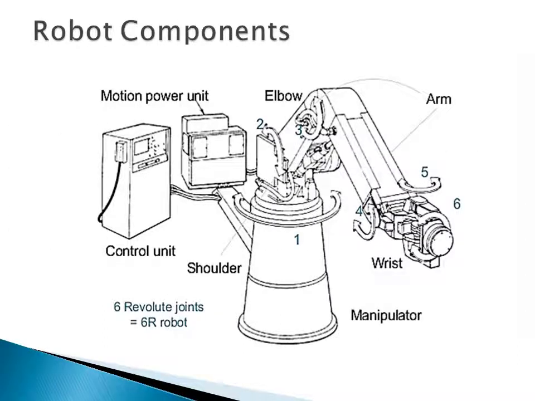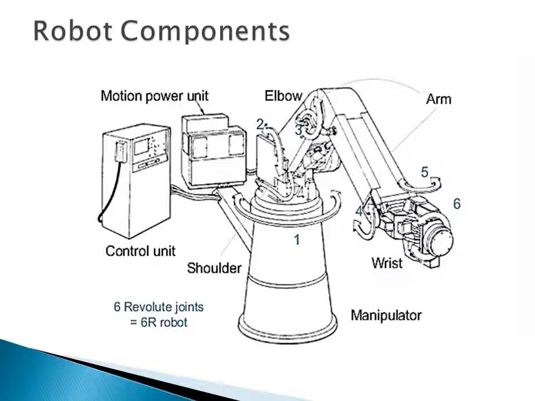Okay. Now in this slide we have to discuss the main components of robots. We have discussed them earlier also, but here we have to see how these components are interconnected to each other. The first part is called the manipulator. Manipulator means it is like a set of linkages. There are two kinds of linkages.